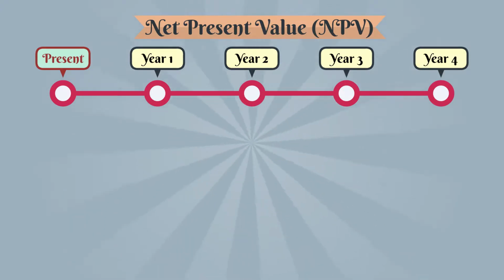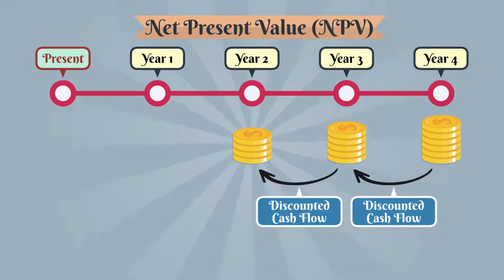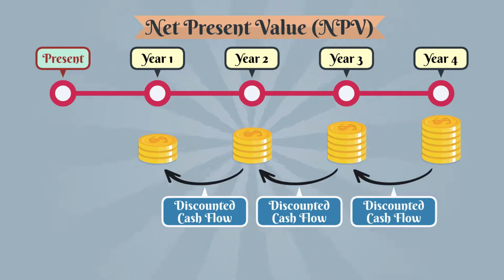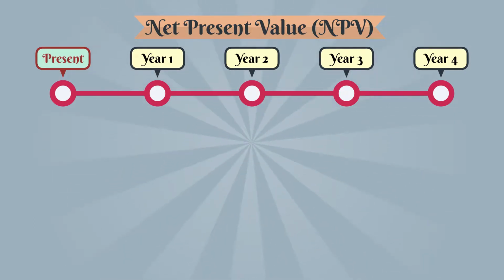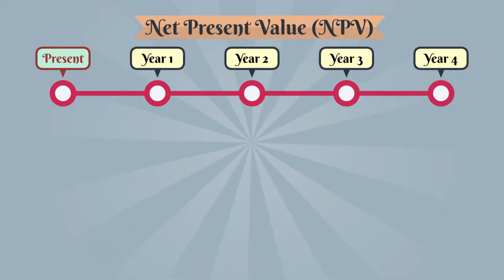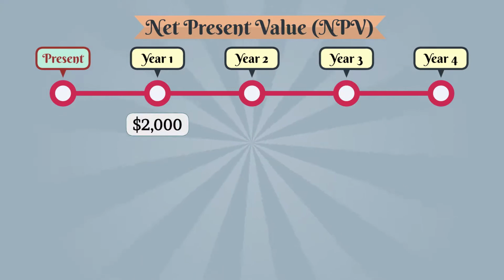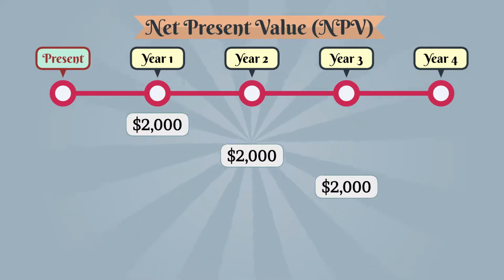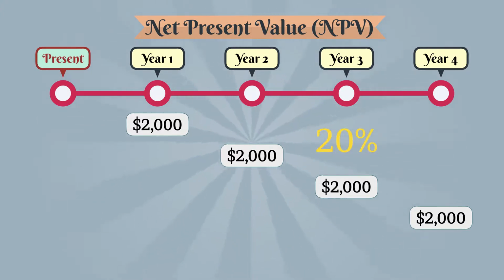It is one of the most reliable measures used in capital budgeting because it accounts for the time value of money by using discounted cash flows in the calculation. Let's look at an example. An investment of $5,000 today is expected to return $2,000 of cash each year for 4 years. Let's assume that the receipts are discounted by 20%.